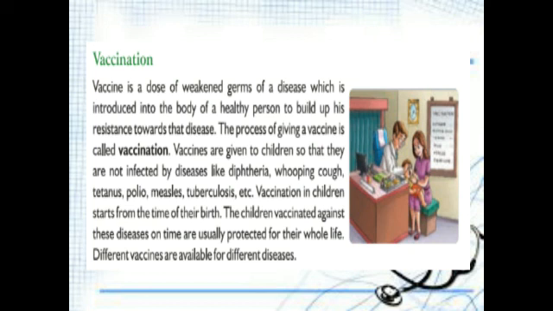These organisms will fight against the chickenpox organisms in order to protect our body from that disease. Different vaccines are available for different diseases, and this can be given to children.